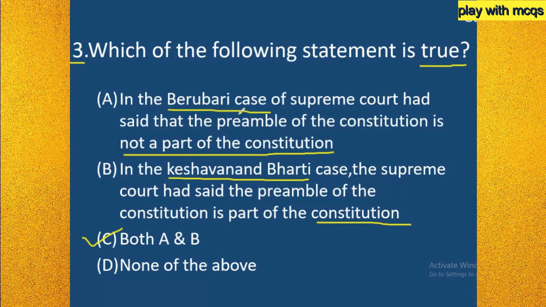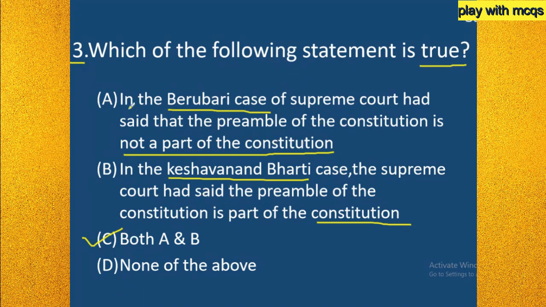It happened in 1960, and then after 13 years, that is 1973, in the Kesavananda Bharati case, again the issue of the preamble came in front of the Supreme Court. Then the Supreme Court overruled its previous decision and said that now the preamble is a part of our Constitution.